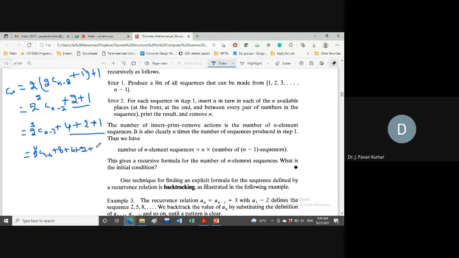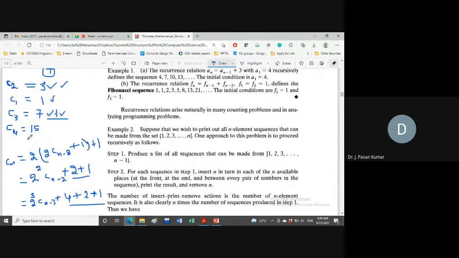Now if you try to generalize it, after k times substitution, what will be here? 2 power 4 Cn minus 4, 2 power 3 Cn minus 3, 2 power 2 Cn minus 2, 2 power 1 Cn minus 1 plus 1. This is the seed actually. So Cn is equal to this one.